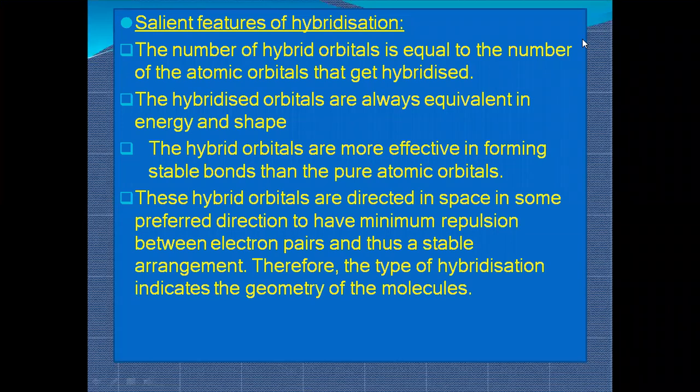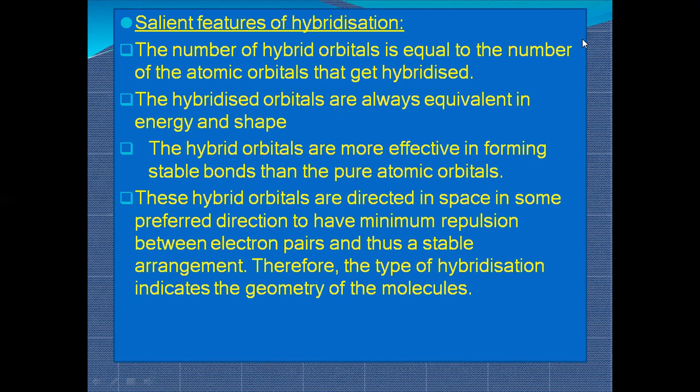Salient features of hybridization. The number of hybrid orbitals is equal to the number of atomic orbitals that get hybridized. So the number of newly formed hybrid orbitals will be equal to the atomic orbitals that get hybridized. As we have just seen in an example, if 1s and 3p are combining, the new hybrid orbital will be sp3. So we just do the sum total of all the atomic orbitals, and that gives the new hybrid orbital.